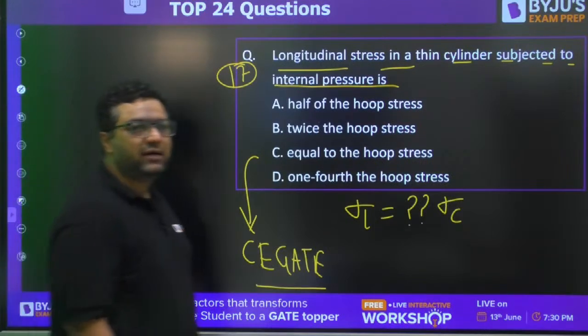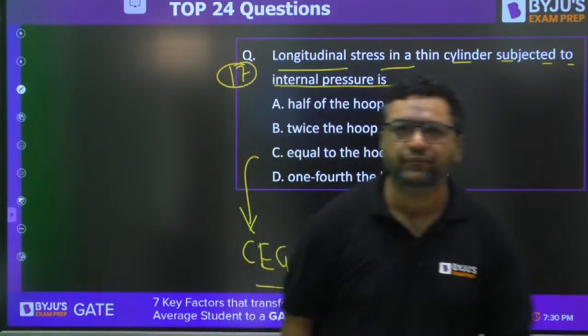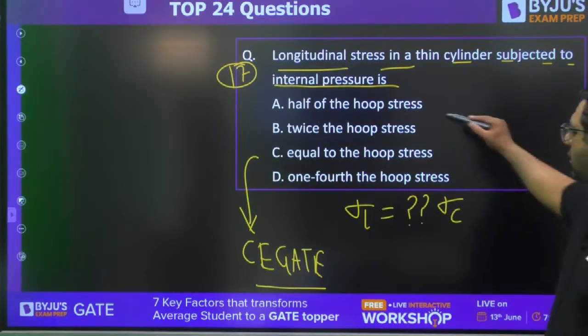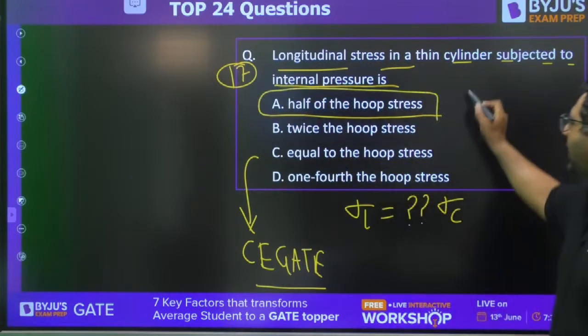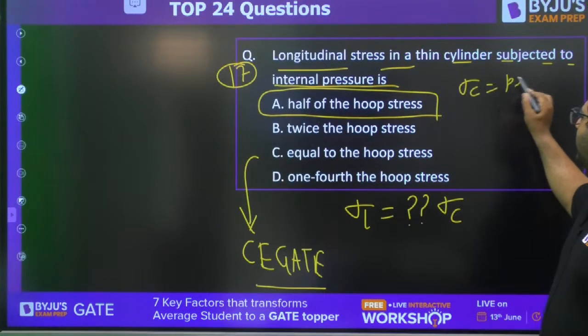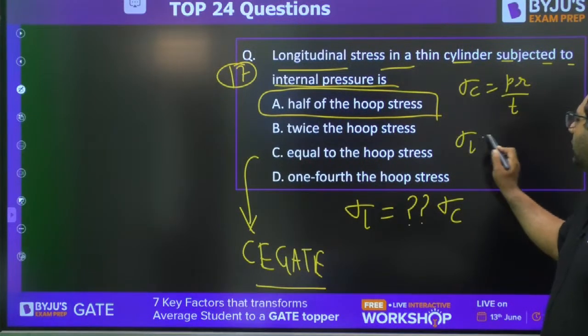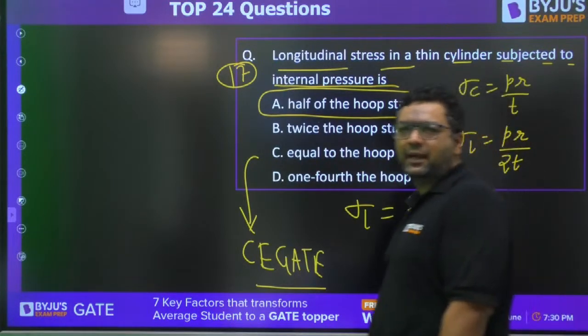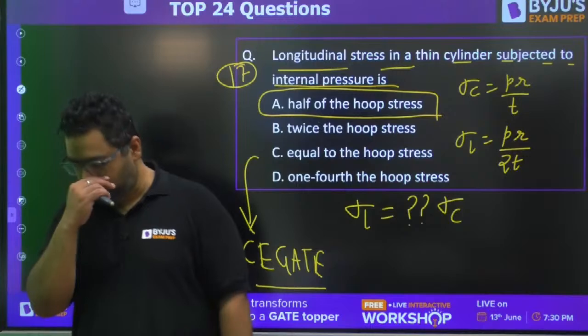In mechanical, they have asked about the ratio of strains. Abhijit is saying A, half of the hoop stress. Everybody agrees? Hoop stress is PR by T, longitudinal is PR by 2T. A will be the right answer. Very good, Lakshmi. Wonderful.